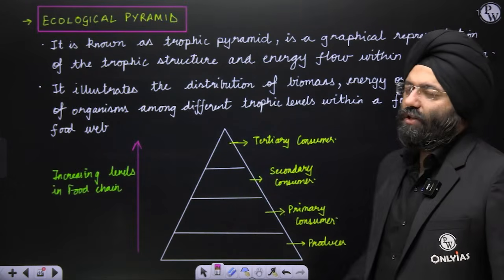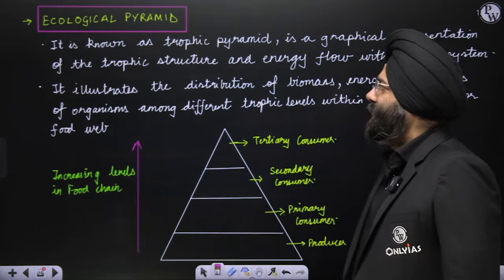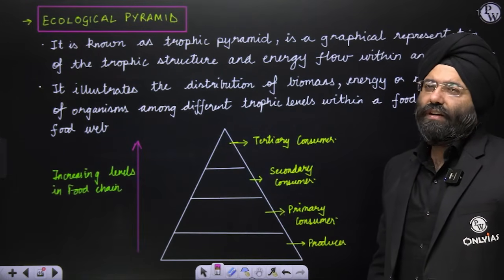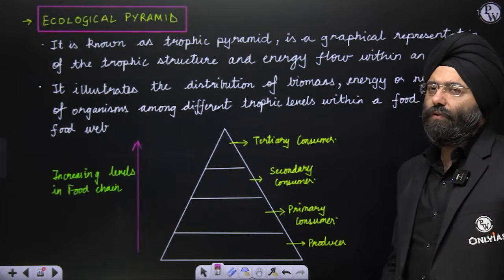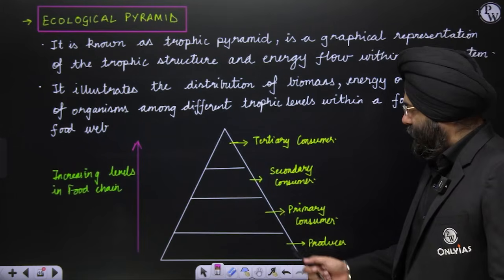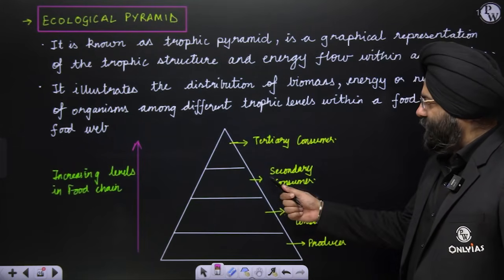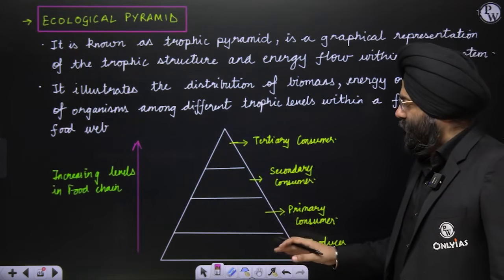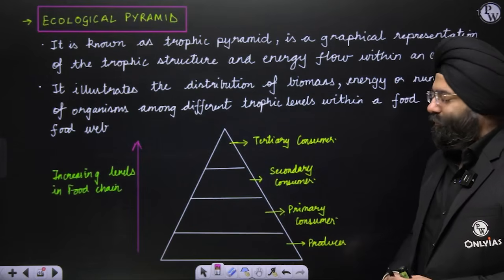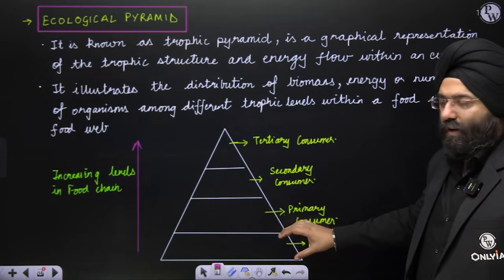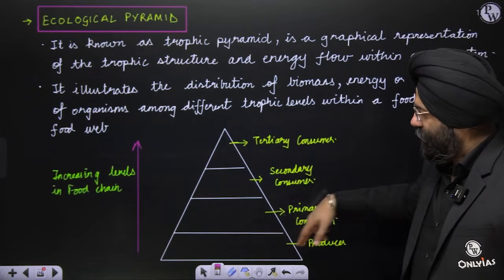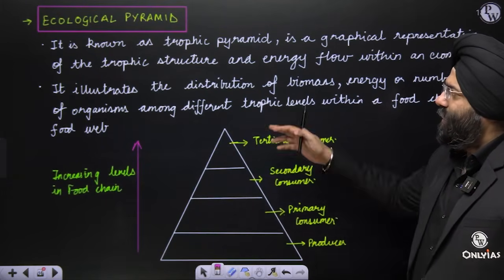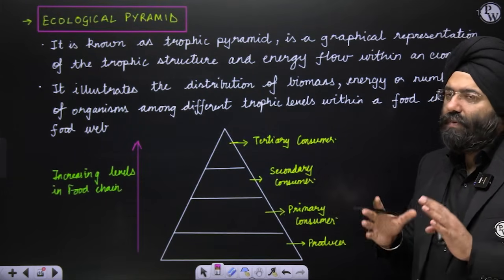Now comes the concept of ecological pyramid. Again, we are talking about the energy flow only. All these things are under that. See, in the previous topic when we were doing the food chain, I had told you that I could represent those food chains in the form of a pyramid also, like producer, primary consumer, secondary consumer, tertiary consumer. It depends upon the length of the food chain. Now, you will realize that over here, I have converted that into the form of a triangle, right? When I represent it in the form of a triangle, we can associate it with a pyramid-like structure, right?